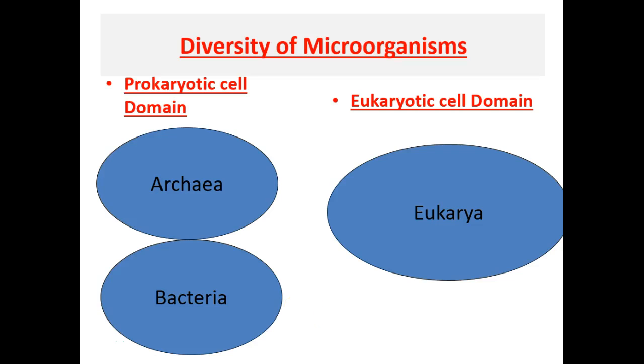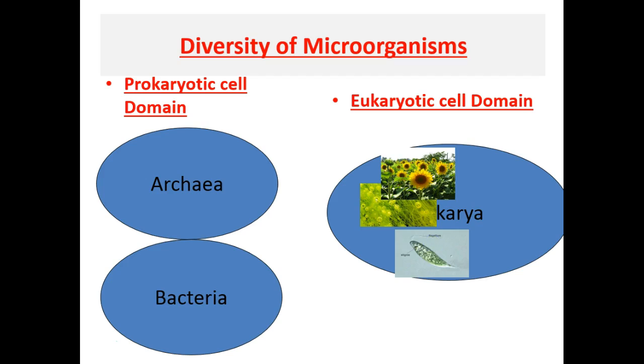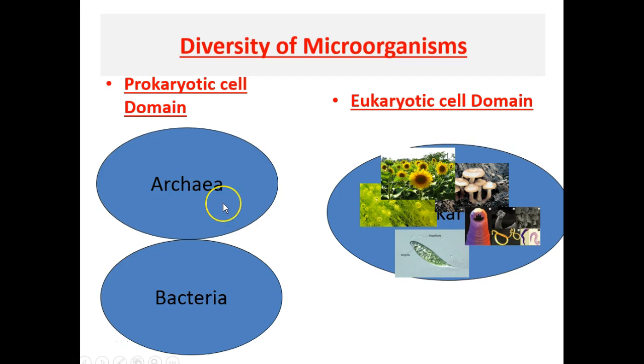Biologists classify living things into three large groups called domains: the domain Eukarya, the domain Archaea, and the domain Bacteria. All living things that are part of the domain Eukarya are made of eukaryotic cells. On the other hand, living things that are part of the domain Archaea and the domain Bacteria are made of prokaryotic cells.